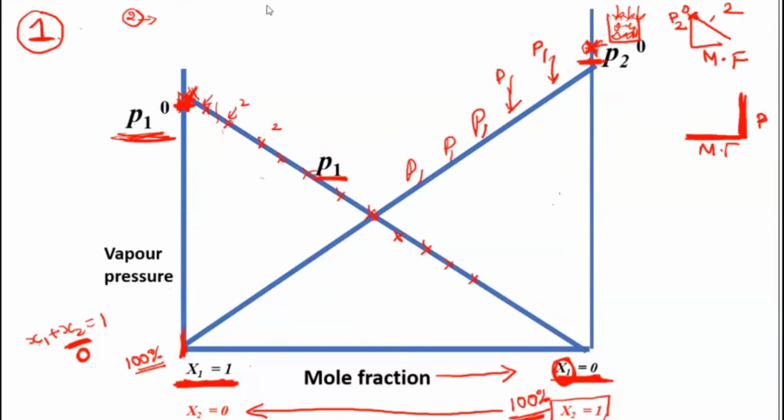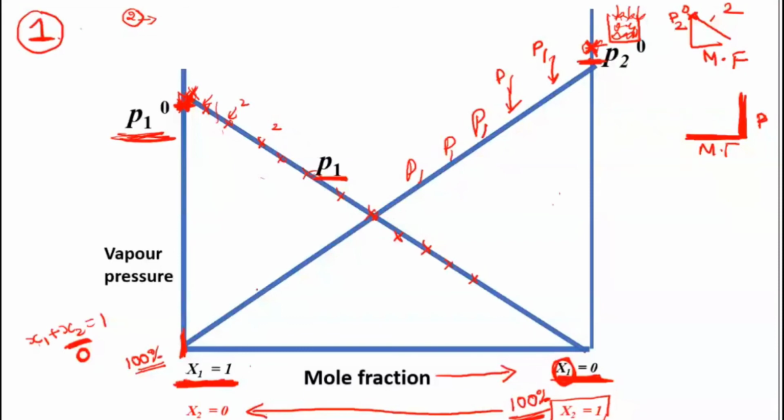P1 naught and P2. Total pressure. For you, what is important is this total pressure, which I will discuss later. Certain mixtures you have to learn. When I come to that mixture part 2, that time I will explain.